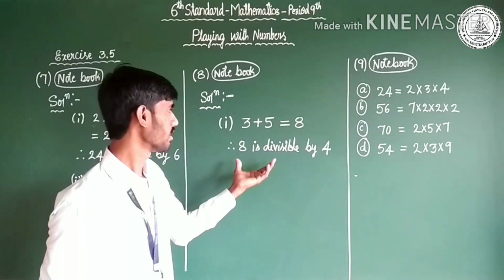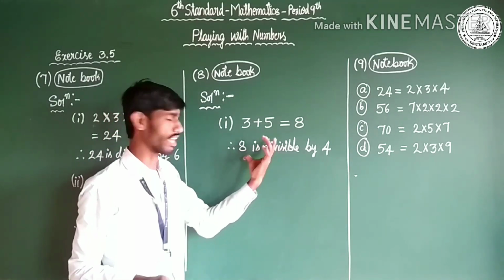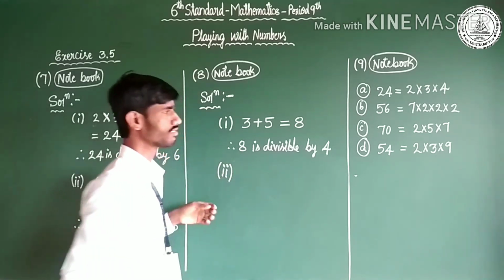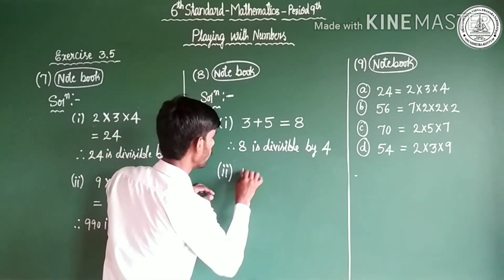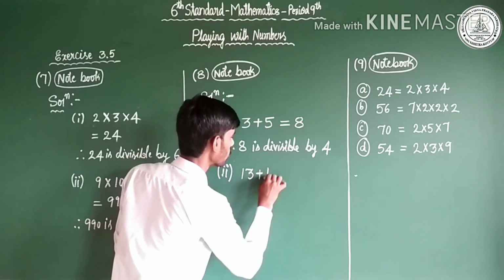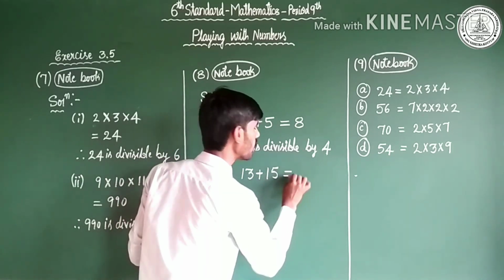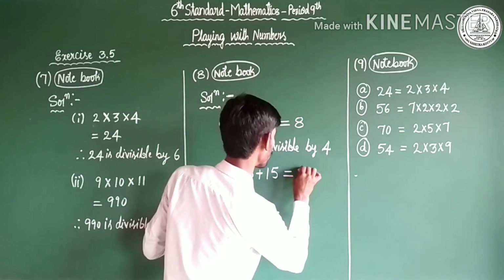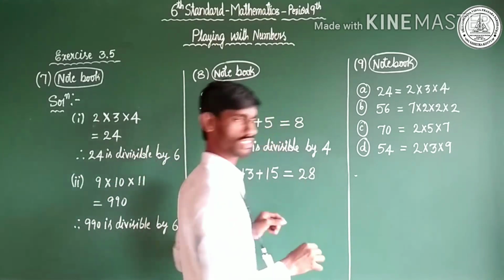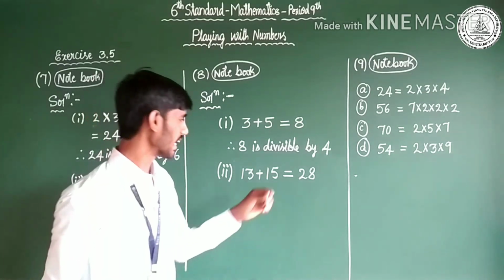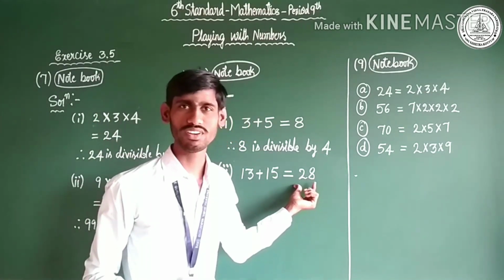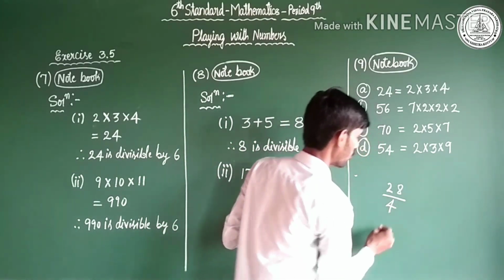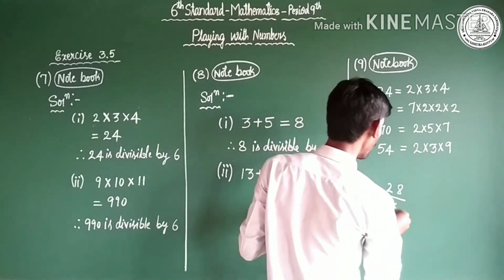Problem has cleared. Proved by example. Okay. Yes. Second example. 13 plus 15. You may take any numbers as you wish. 13 plus 15 is equal to 28. Okay, Chotu? My question: is 28 divisible by 4? Of course. Observe here. 4 1s are 4. 4 how much are?